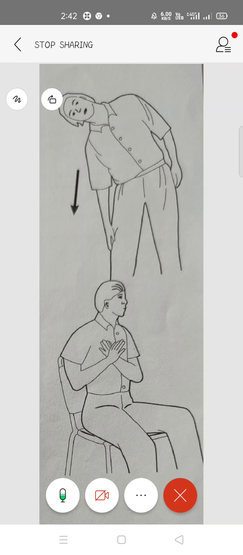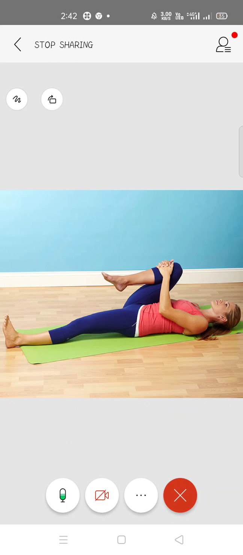Next, you can have some leg exercises. I have shown you for your arm, then this is for your trunk, and now can you see this? These are simple knee bends. First you will be lying down, then you will bend one knee, make it straight again, and then bend the other. This is one of your leg exercises, and it is very effective. Sometimes you tend to develop stiffness when you sleep for a long period of time or you have been advised rest. Then you can start doing these exercises while lying.